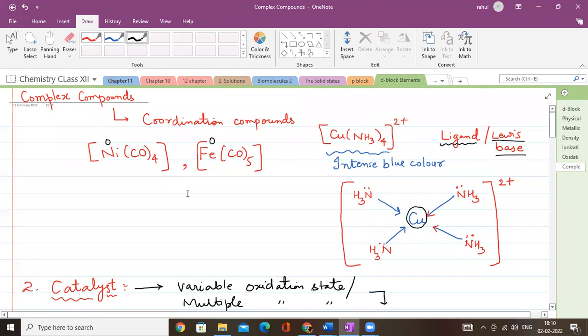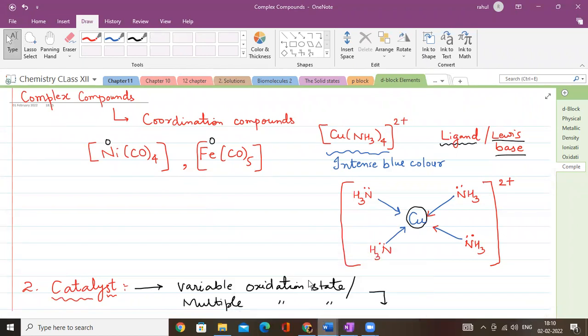The only question is why do transition elements form complexes?